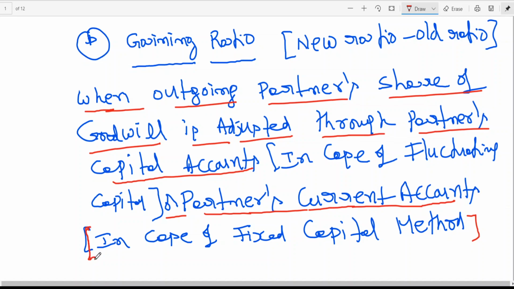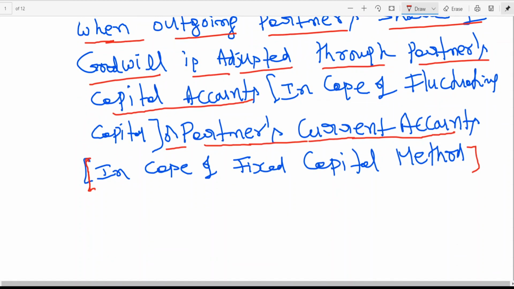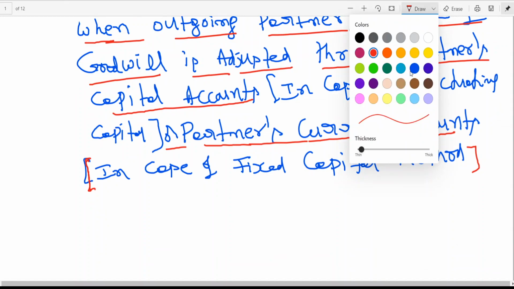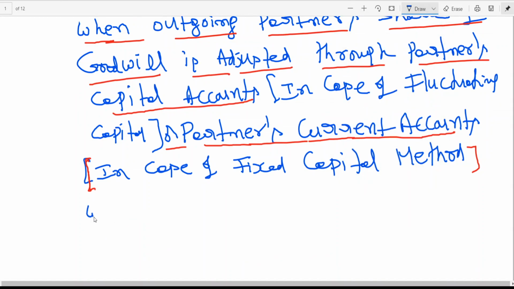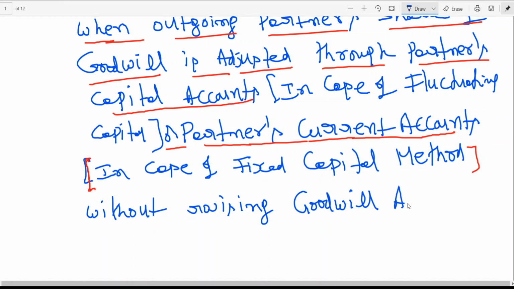Now this is what is called without raising goodwill account.